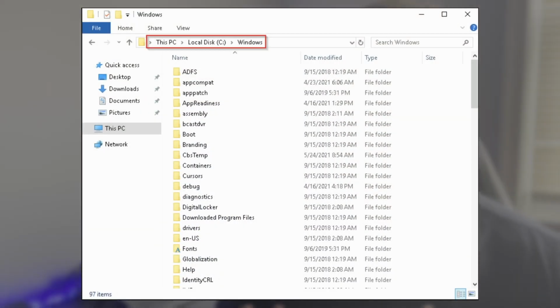Now let's talk about Windows System32, and this is going to be very, very important because this is where your operating system is loaded from. It includes information on all kinds of environment variables that you'll need to be able to use for your operating system and more. So obviously you want to make sure that this is backed up somewhere in case something in here were to be corrupted. Your operating system would probably have a hard time loading.